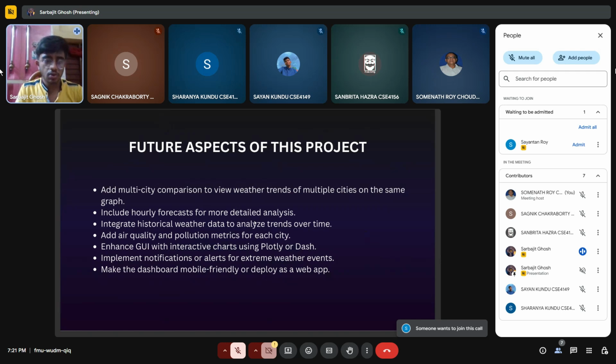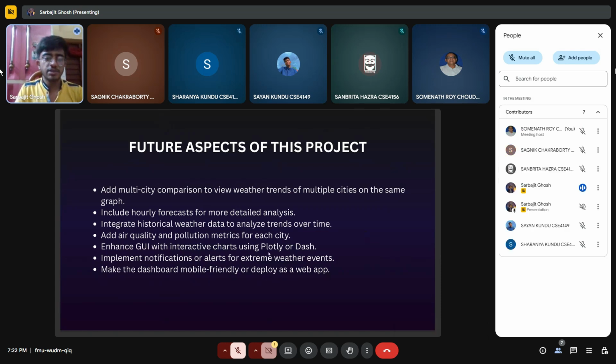We will also add air quality and pollution metrics for each city. We will also enhance the GUI with interactive charts using Plotly or Dash, implement notifications or alerts for extreme weather events, and make the dashboard mobile friendly or deploy it as a web app.